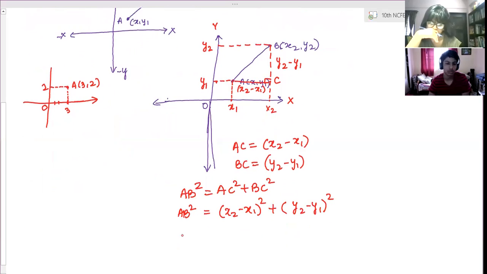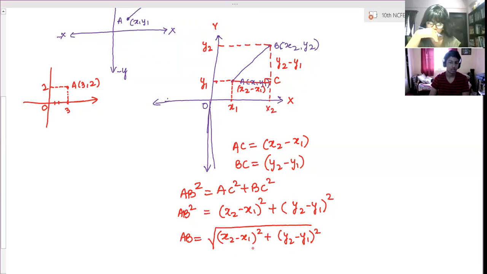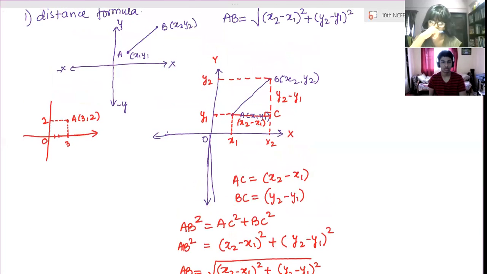So what is AB? AB square is this, so AB will be the square root of it: square root of x2 minus x1 whole square plus y2 minus y1 whole square. Is it clear where this formula came from? Are you able to understand? Yes, ma'am. Now this chapter has questions to find the distances. Coordinates are given and you have to calculate the distances between them. First write down this part, the distance formula.